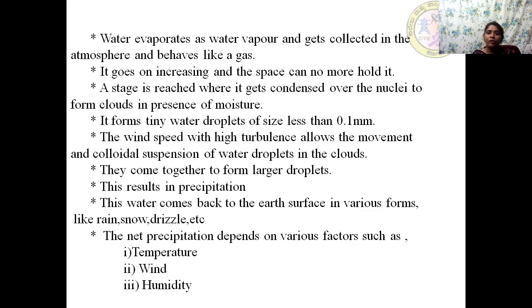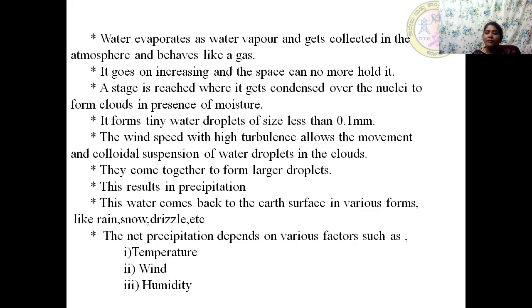And these larger water droplets cannot remain in the clouds, and hence they precipitate, and they result in the process of precipitation. Thus, the water comes back to the earth's surface in various forms.